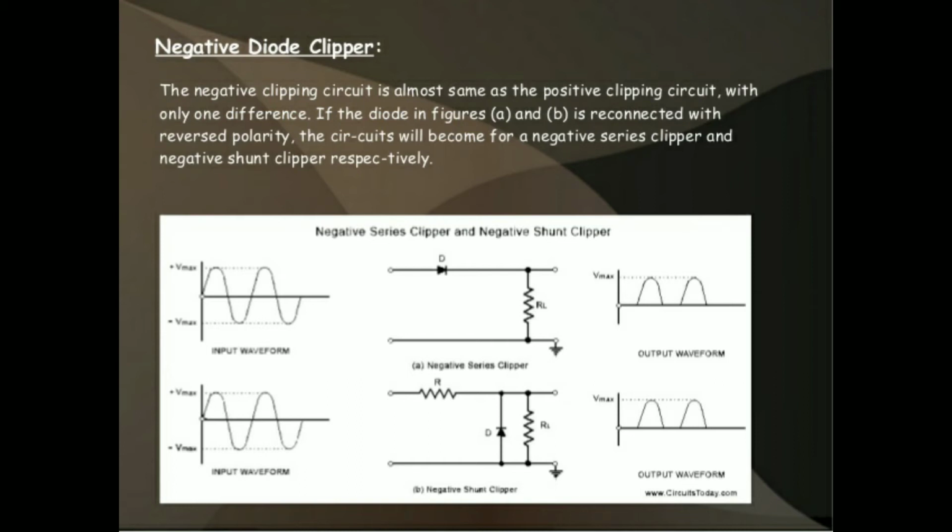These negative diode clippers are also classified into two types: negative series clipper and negative shunt clipper. In a positive clipper, the unwanted part is the positive peak. Now what is the unwanted part in a negative clipper? The negative part is the unwanted part. So the negative cycle has to be removed, so the output is only on the positive side. So let us see the operations of the negative series clipper and negative shunt clipper.